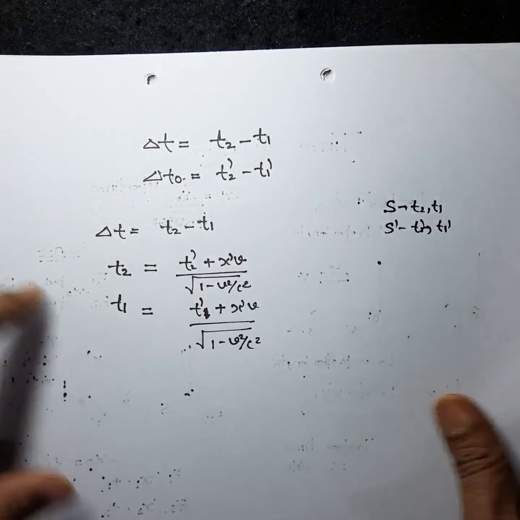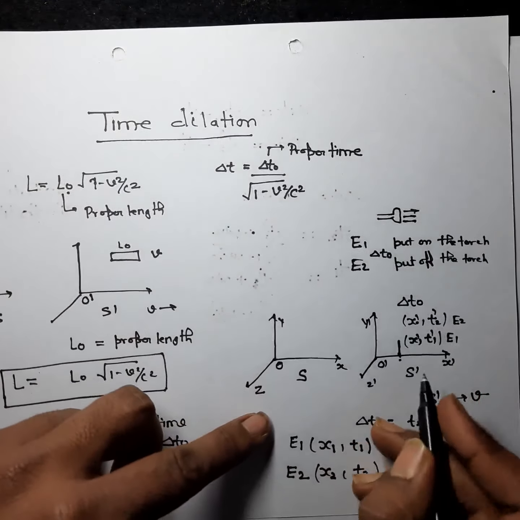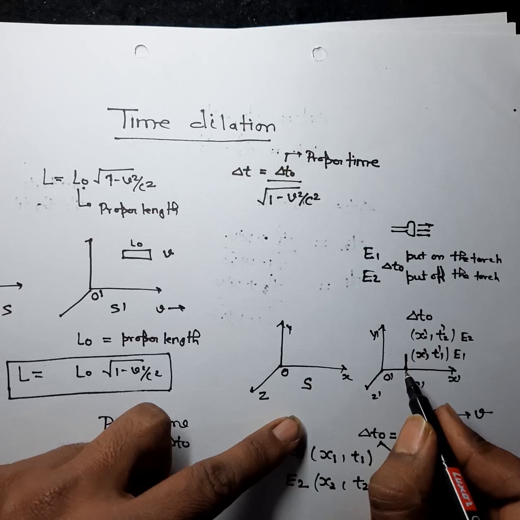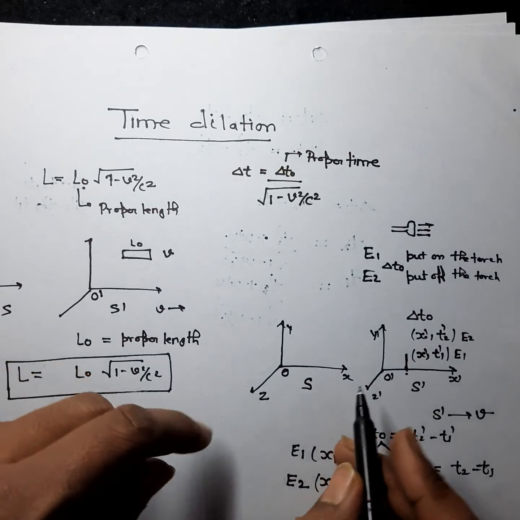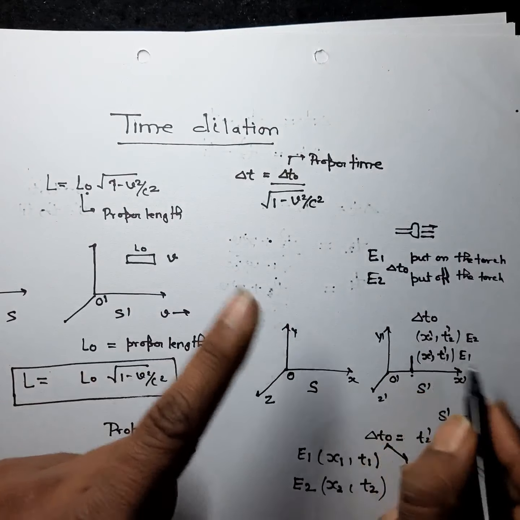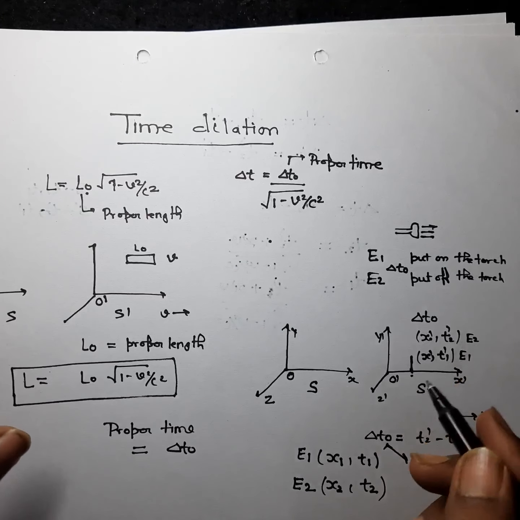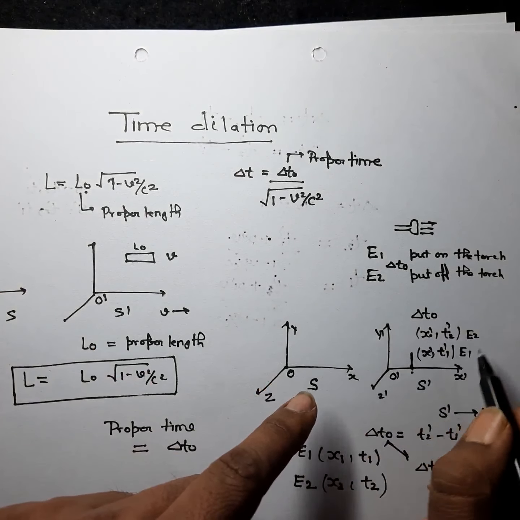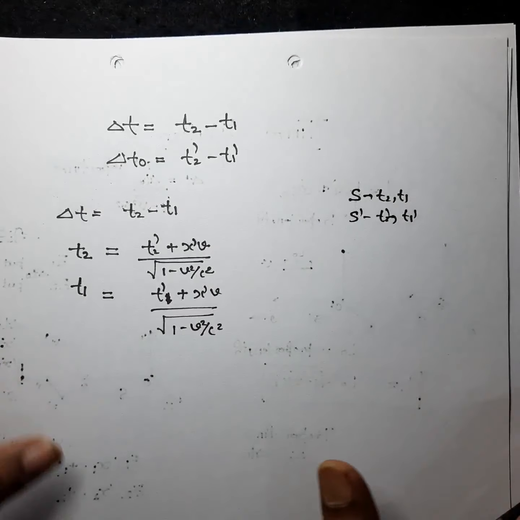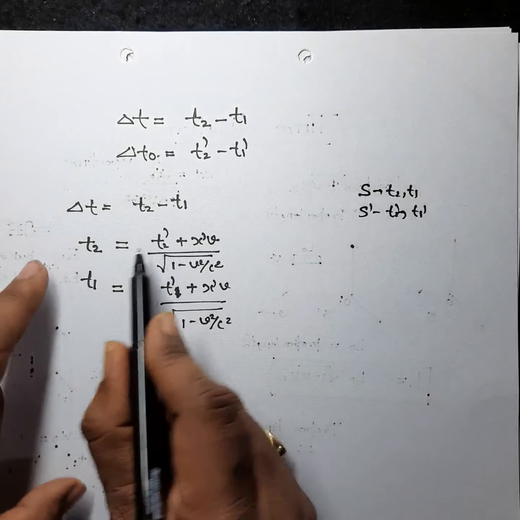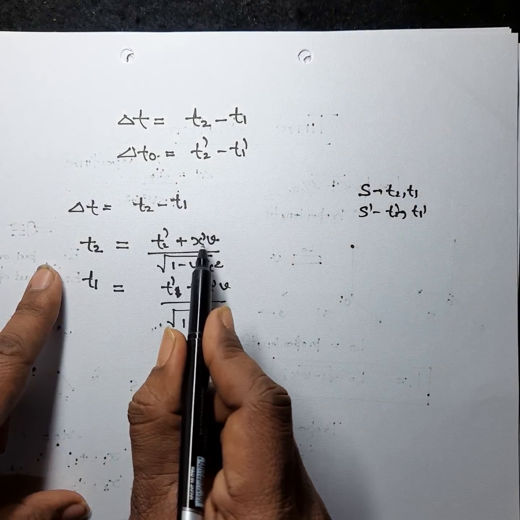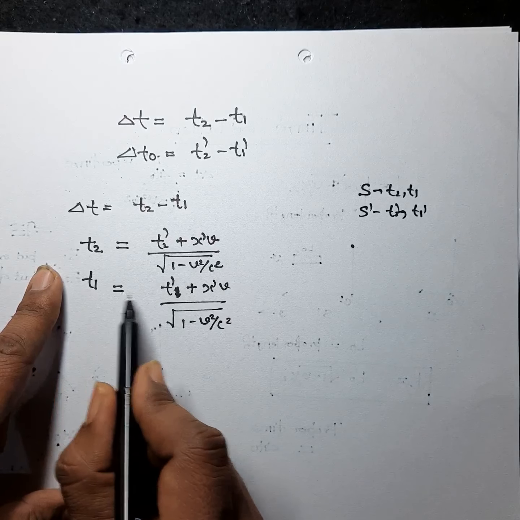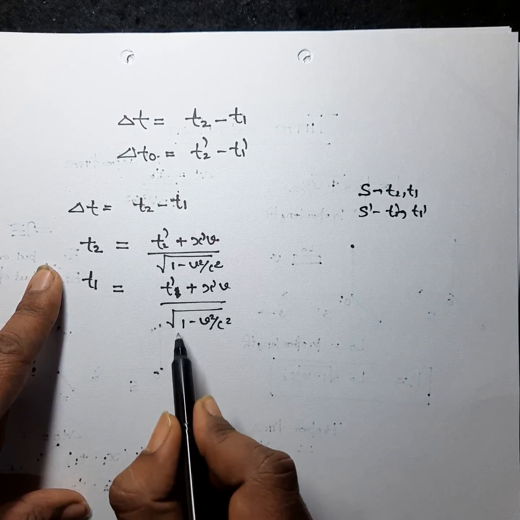Why? Because, as we have already discussed, in the S dash frame of reference the clock position is not changing. I mean, these two events take place at the same position in space. So I can write x dash for both t1 dash and t2 dash. We have to express the measurement done by O in terms of the coordinates of these two events. That's why t2 is equal to t2 dash plus x dash v divided by square root of 1 minus v square by c square. Similarly, t1 is equal to t1 dash plus x dash v divided by 1 minus v square by c square.